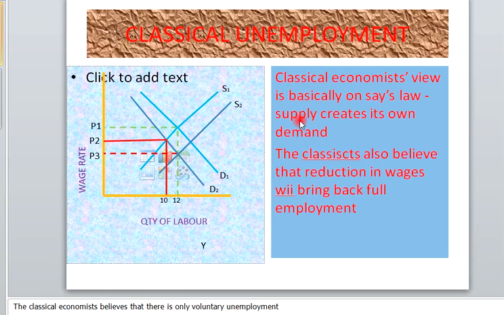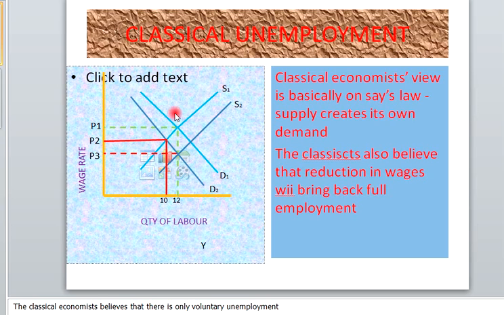When there is fluctuation, that is when aggregate demand falls, then there is another way through which full employment can be attained back. And that is why they say that the reduction in wages can bring back full employment.